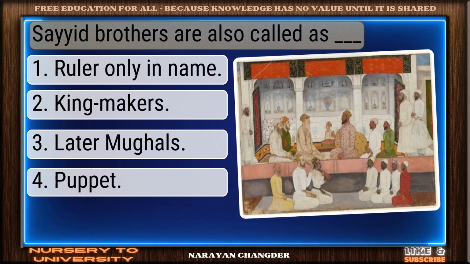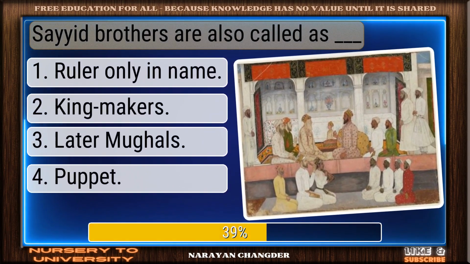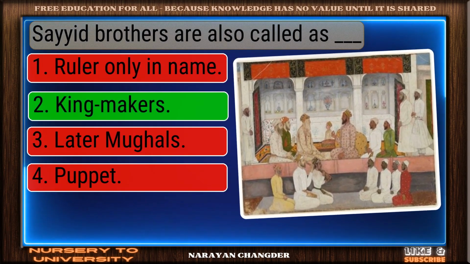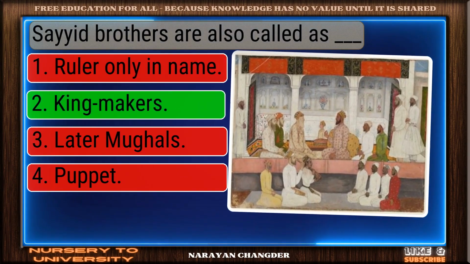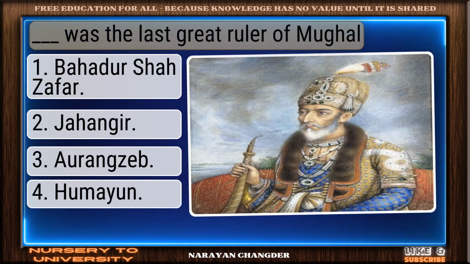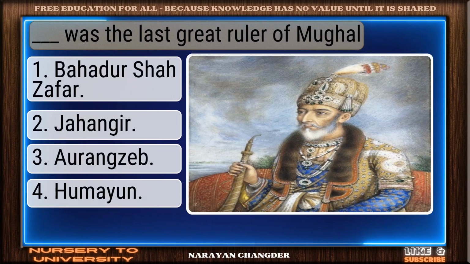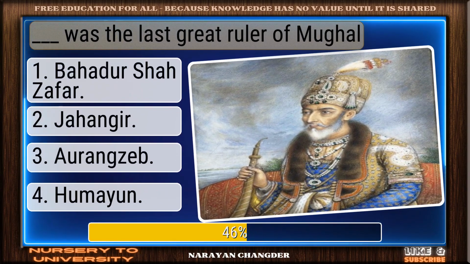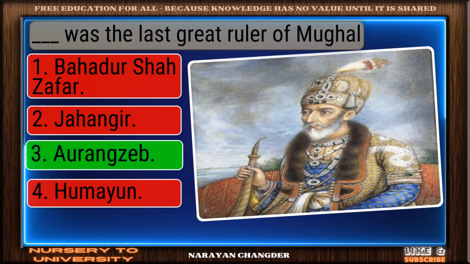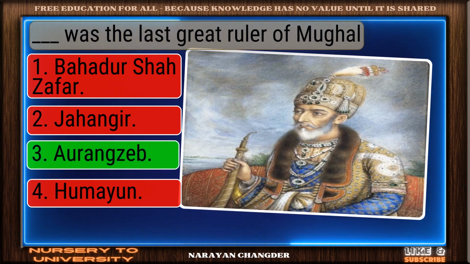Sayyid brothers are also called as dash. Exactly. Kingmakers makes sense and it is the right choice. Dash was the last great ruler of Mughal. Great job. Aurangzeb is the accurate answer.